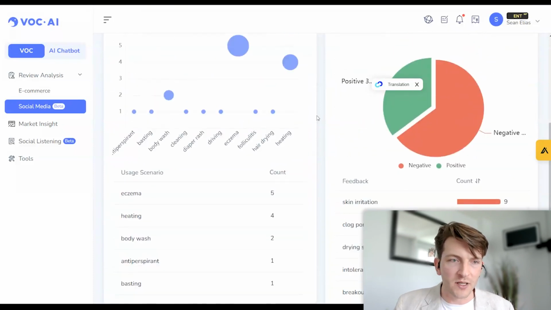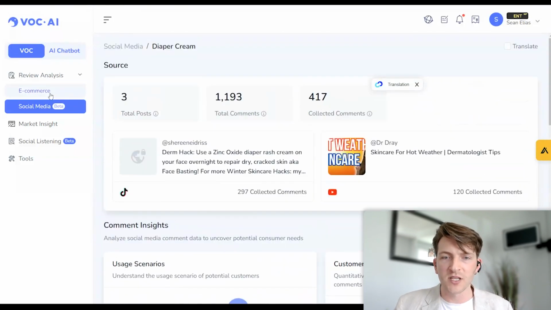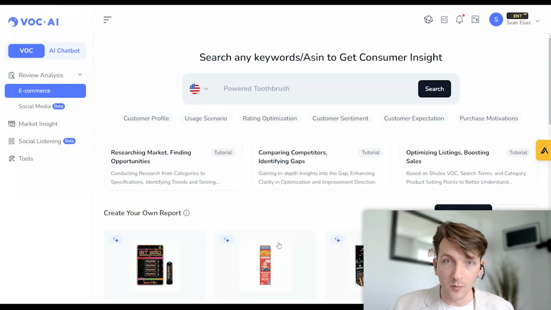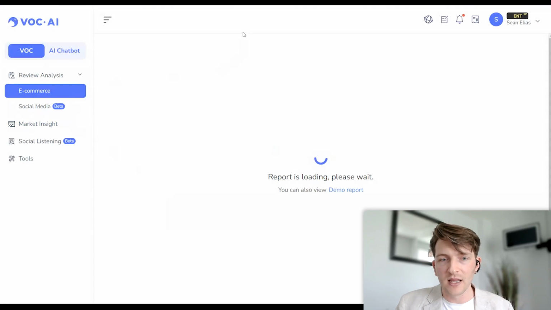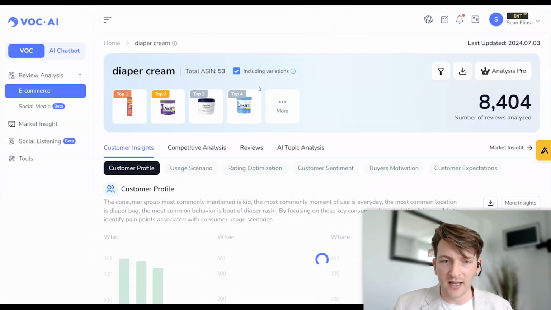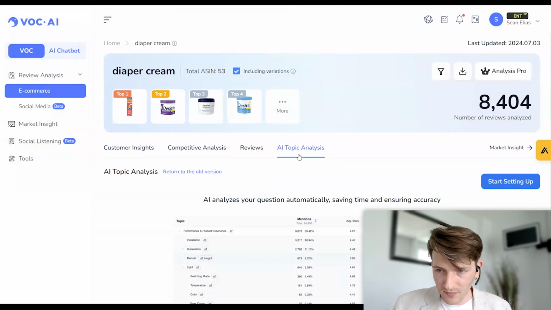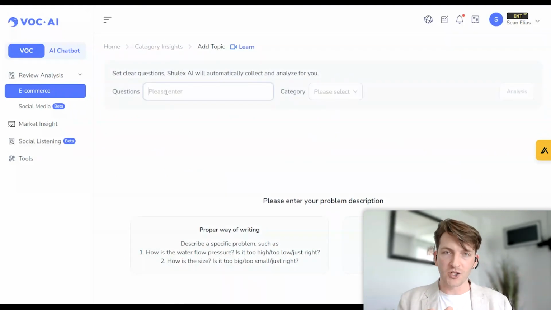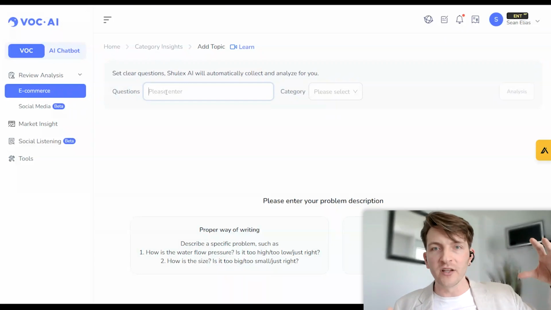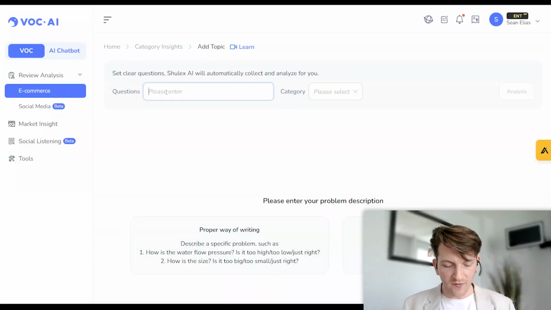Now, while I was doing this, I actually remembered there is one more section that I didn't cover inside of the e-commerce reports, which is super valuable to a lot of sellers. And that is the AI topic analysis, okay? Inside of the AI topic analysis, when you hit start setting up, you can actually ask AI a question. And based on that question, it's going to find you every single review associated with it. So if I say, what